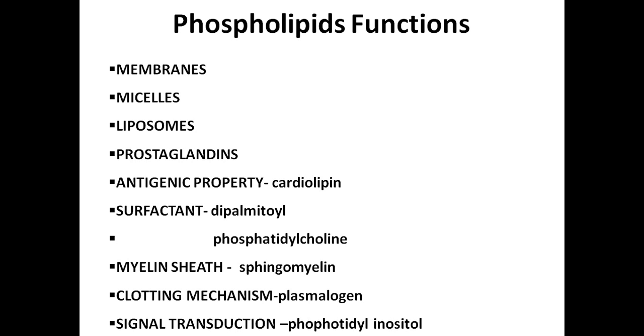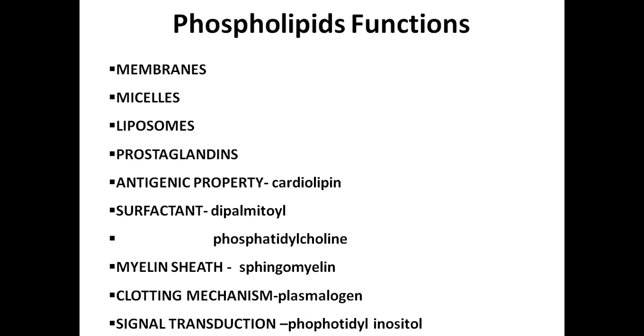They are responsible for micelle formation, which helps in the digestion and absorption of lipid substances during the digestion process. Formation of liposomes also takes place with the help of phospholipids, and synthesis of prostaglandins takes place from phospholipids. These phospholipids have antigenic property. For example, cardiolipin is a type of phospholipid which has got antigenic property.